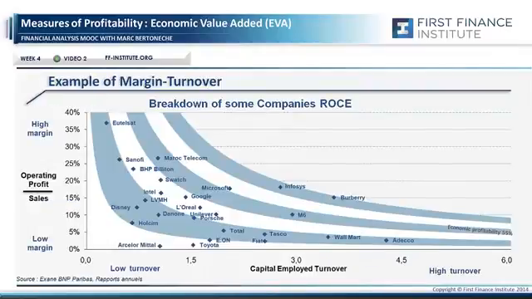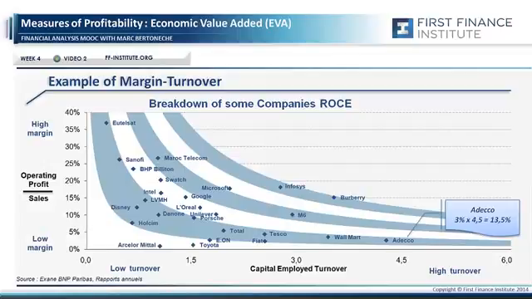The next graph shows some interesting examples of the mix margin turnover for some well-known companies. Look at Walmart, for example. 4% margin, roughly 3.5 of capital employed turnover. ROCE, 14%. Look at Adecco. 3% margin, roughly 4.5 capital employed turnover.